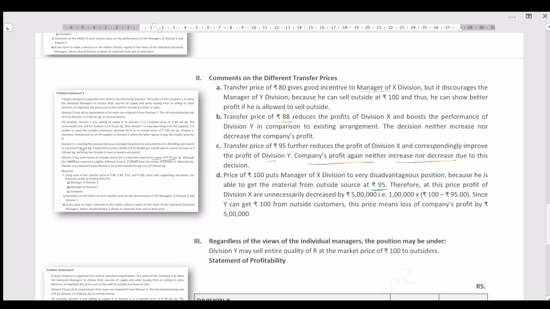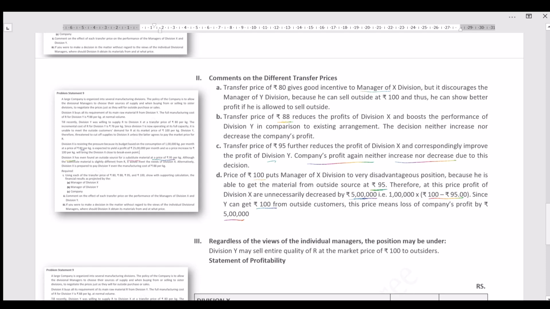Therefore, at this price, the profit of division X is unnecessarily decreased by rupees 5 lakh, that is 100 minus 95. So it would be a loss for division X. On the other hand, division Y can get rupees 100 from the outside market. The price means a loss of the company's profit by 5 lakh. So for division Y there would be no problem, but for division X it would be a loss of rupees 5 per product. So this is the comment.